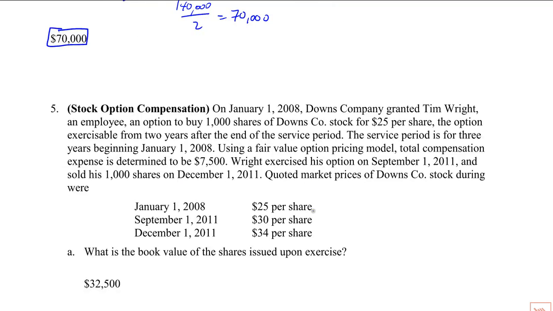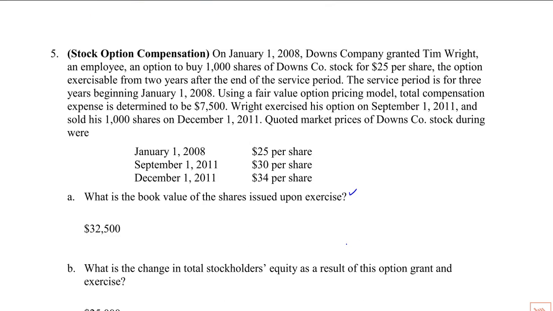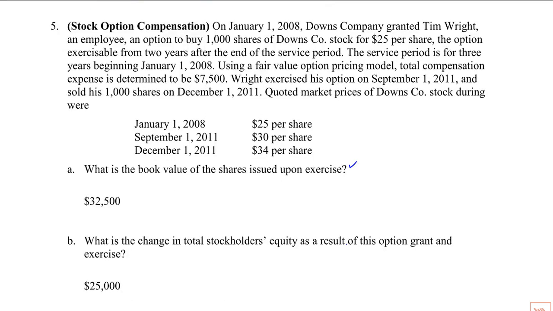What is the book value of the shares issued upon exercise? That's an interesting question. So if you remember the entry, on exercise, there's going to be some cash and then you're going to remove some paid-in capital stock options. So really, that's all we need to figure out the book value of the common stock par and additional paid-in capital common stock.